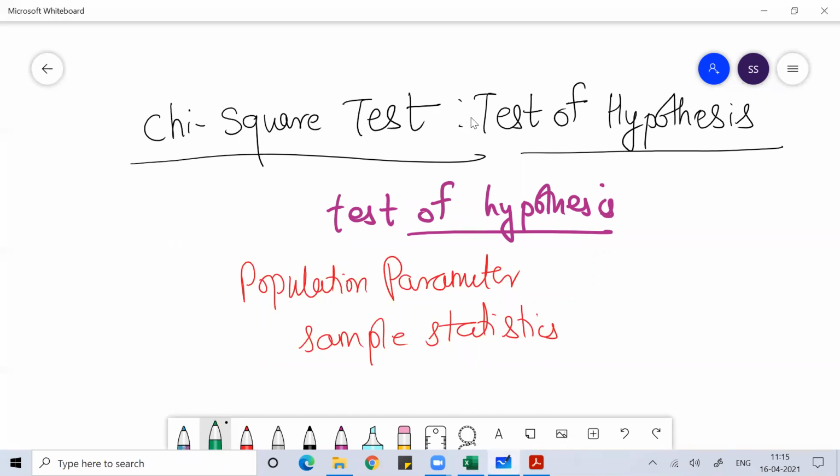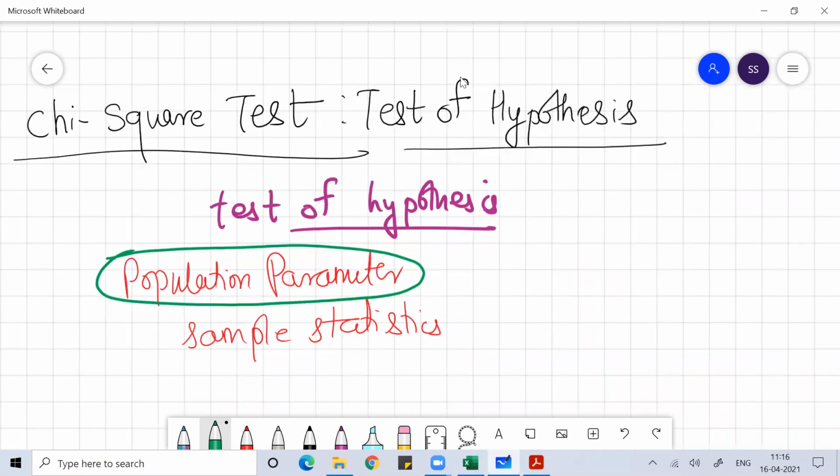When we do test of hypothesis, there's a statement which is passed about a population parameter. Population parameter can be mean, median, mode, standard deviation, quartile deviation, anything related to the population. Any mathematical statistical assessment tool related to the population is called a population parameter. Then, in order to prove or disprove what is being said about the population, we collect data, take a sample, and perform a certain form of test. Those tests we perform come under test of hypothesis.